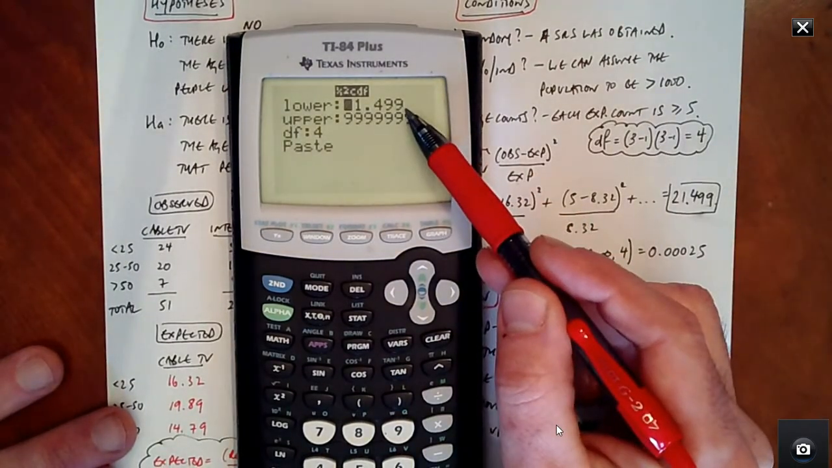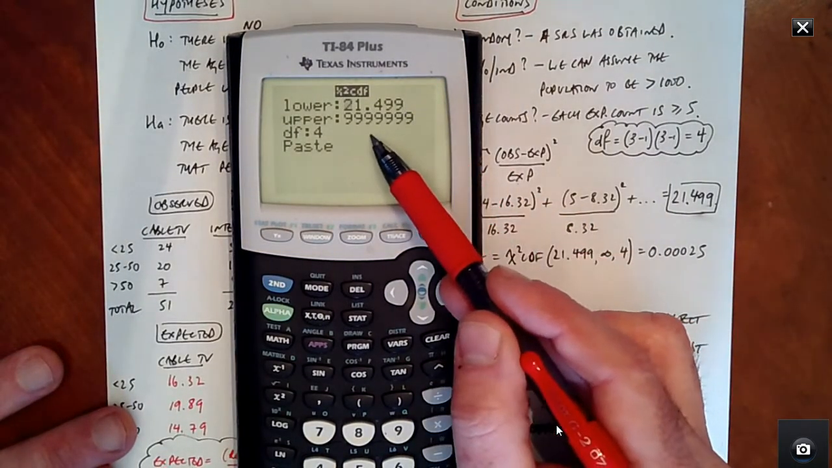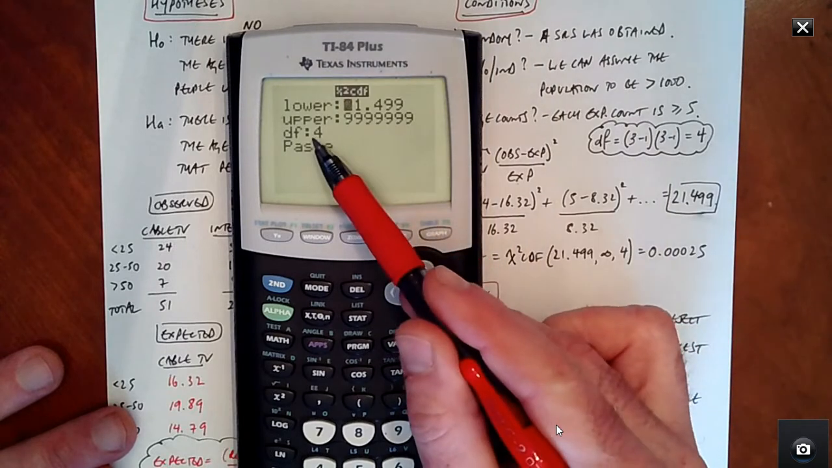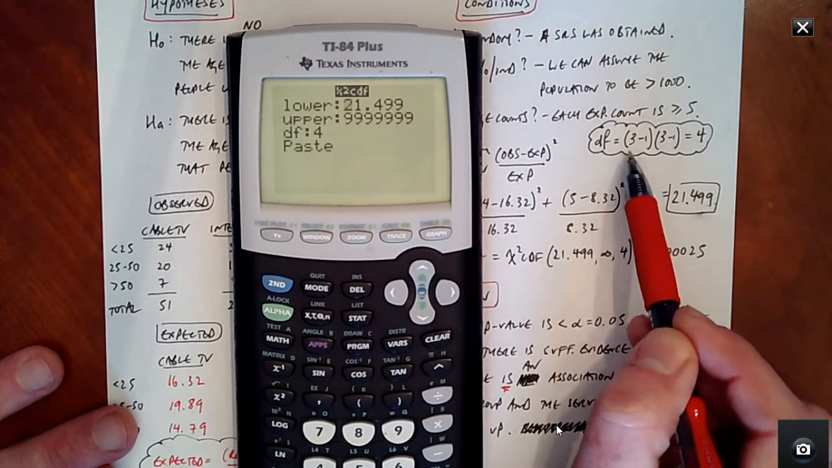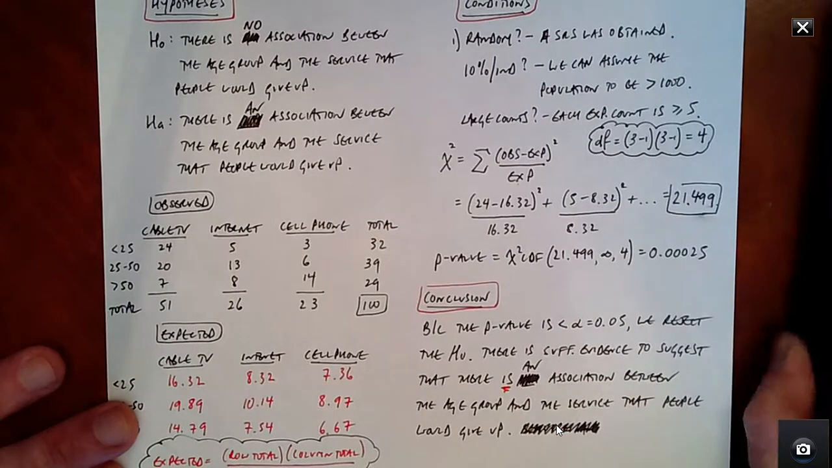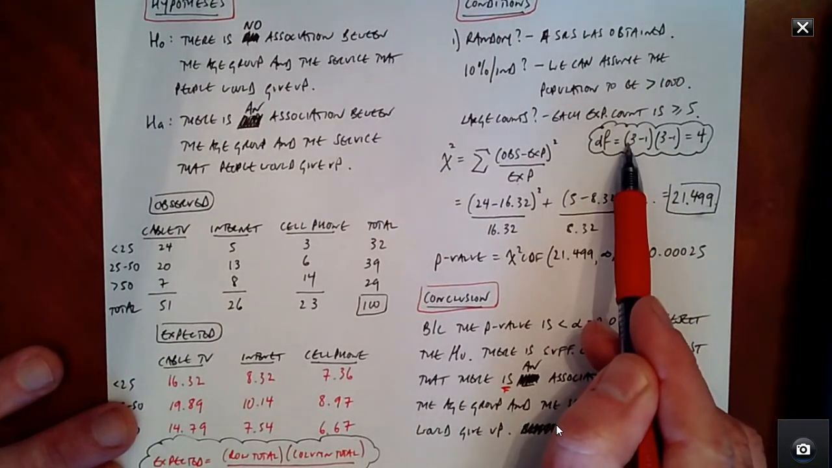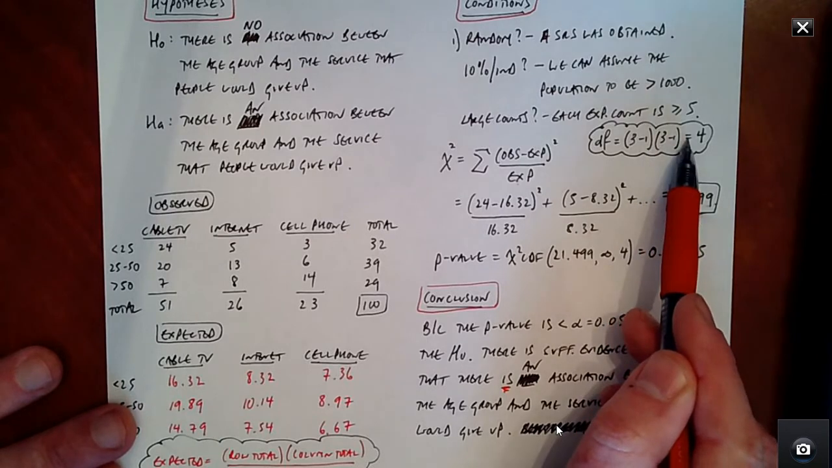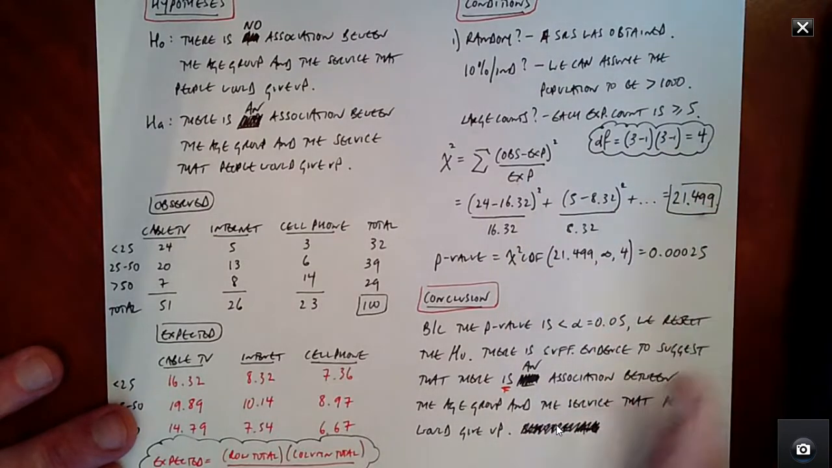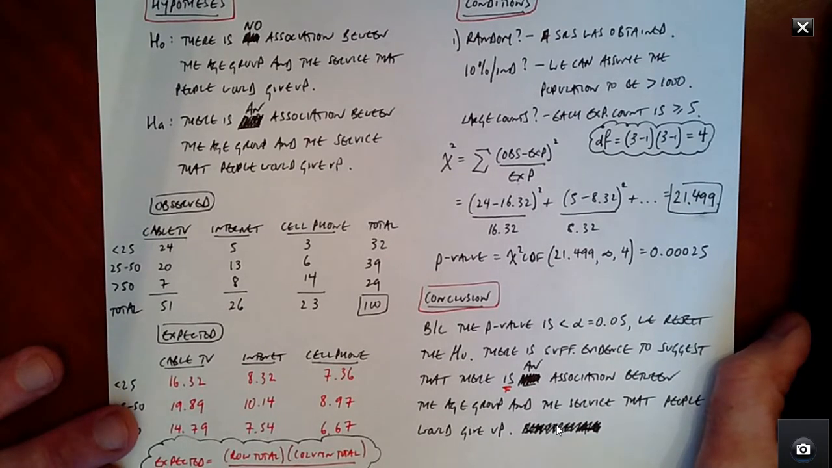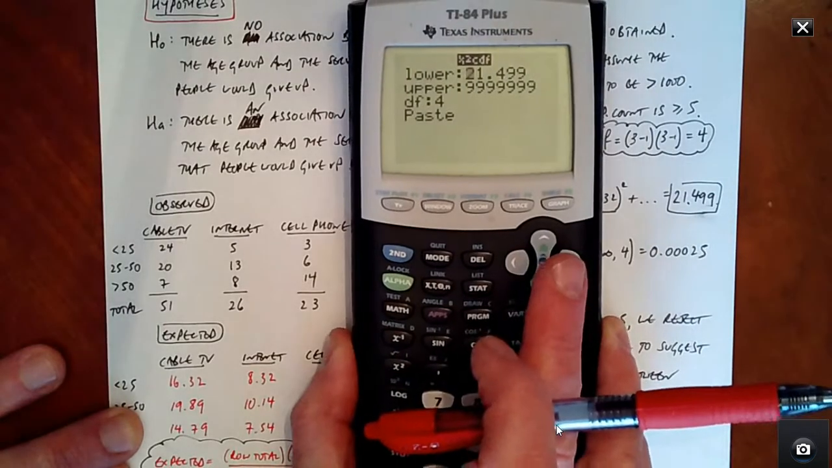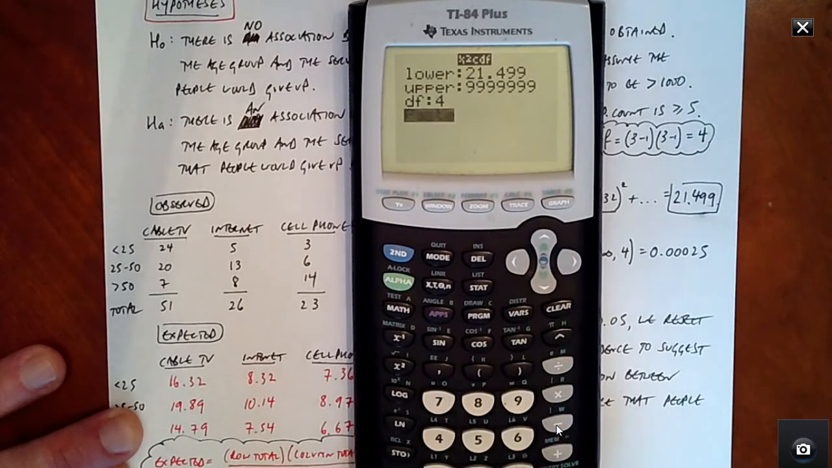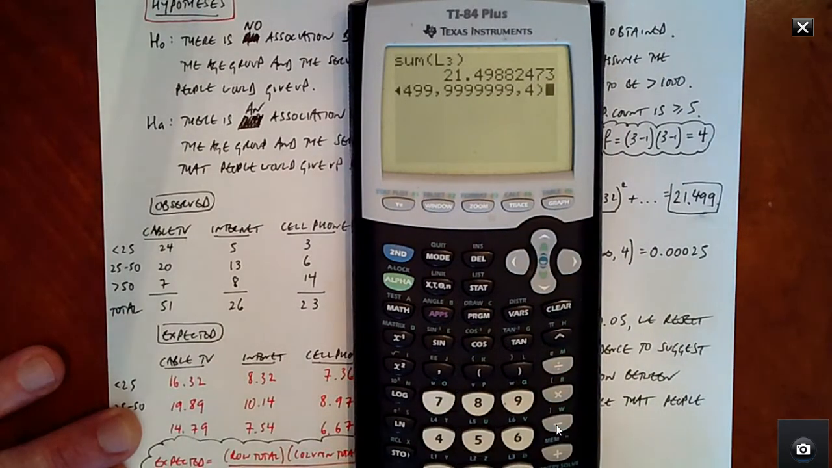So our lower value is 21.499. Our upper value, just make it some large number. Now the degrees of freedom. Remember, it's always the number of columns minus 1 multiplied by the number of rows minus 1. So in this case, it'll be 2 multiplied by 2. That gives us our degrees of freedom of 4. Remember, for degrees of freedom with chi-squared tests, you're always using the categories, not the individuals. So we'll scroll down here, go to paste, and press enter.